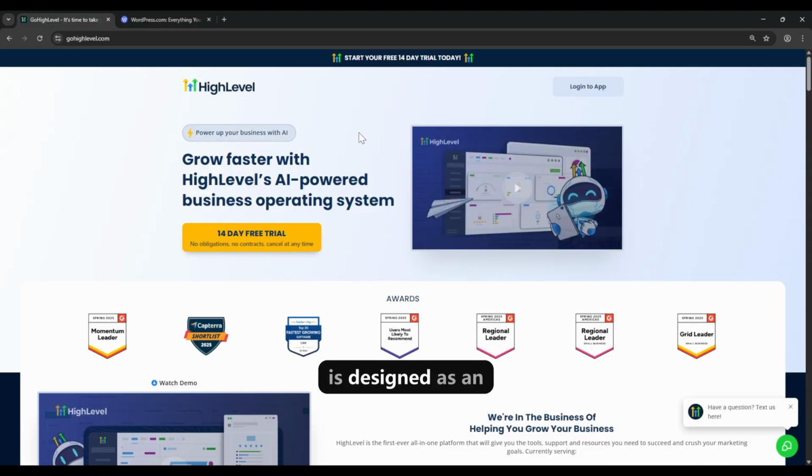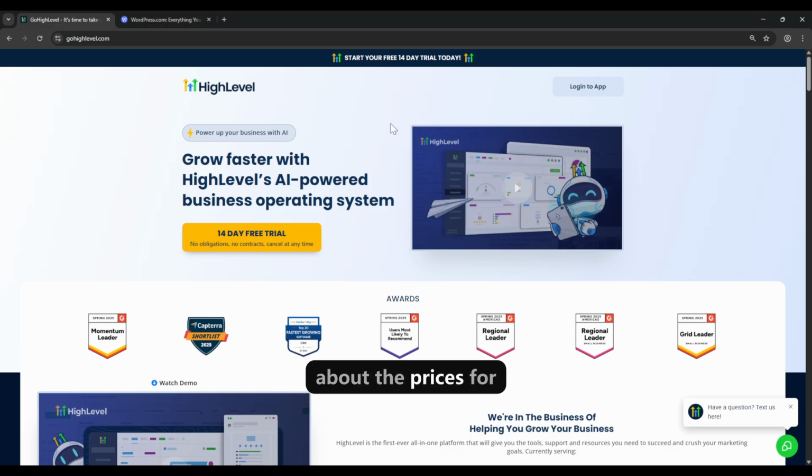Now, GoHighLevel is designed as an all-in-one sales and marketing platform. Its website and funnel builder uses a drag-and-drop interface focused on creating landing pages and sales funnels. While it offers less granular design customization than WordPress, its primary advantage is that the website builder is natively connected to a suite of marketing tools. This approach is built for speed and efficiency in launching marketing campaigns. GoHighLevel now also includes a native blogging feature, allowing for content marketing within its own integrated system.